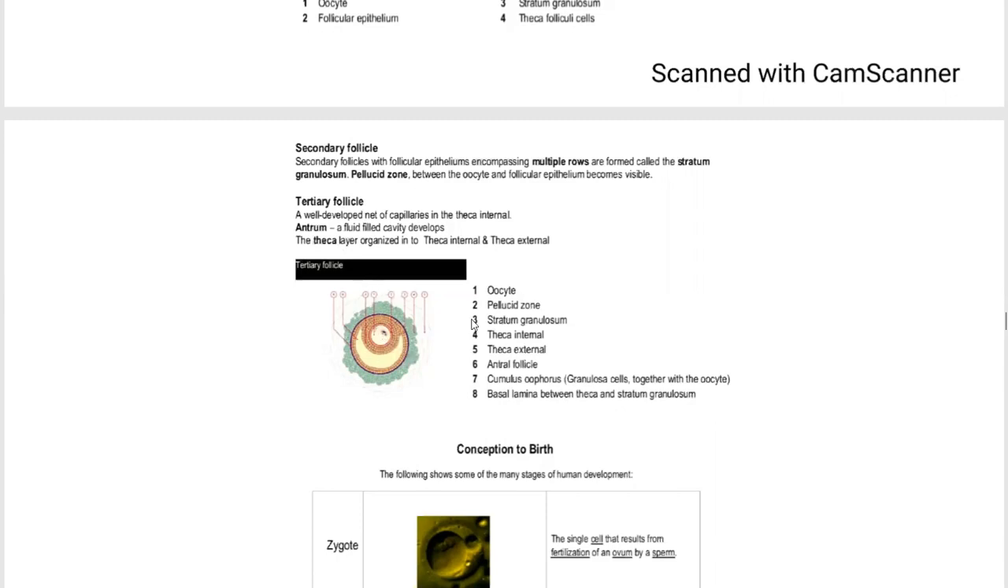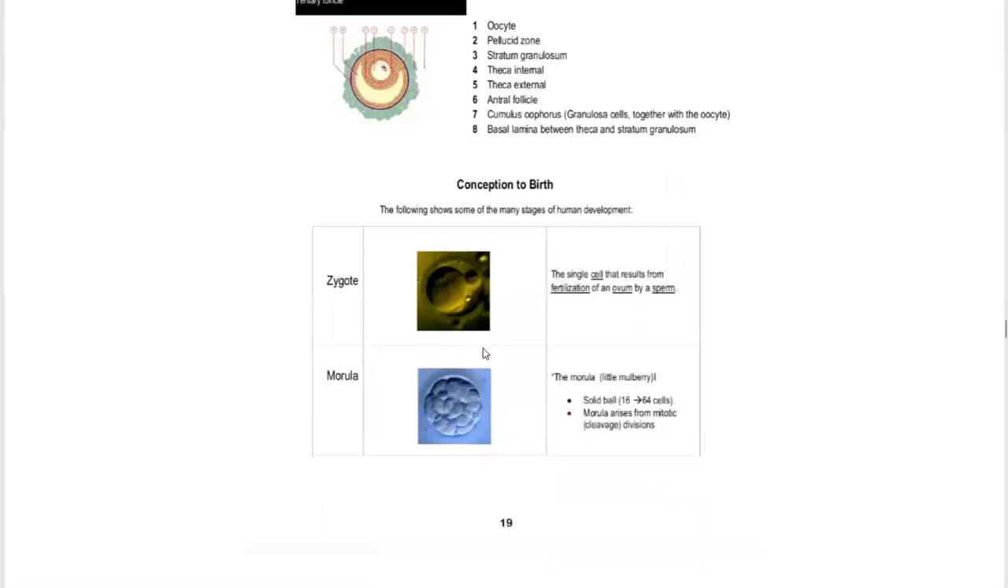The first part is the oocyte, second is the zona pellucida, third is the stratum granulosum, fourth is the theca interna, fifth is the theca externa, sixth is the antral follicle, seventh is the cumulus oophorus or granulosa cells in common, and eighth is the basal lamina between the theca and stratum granulosum. Then conception to birth.